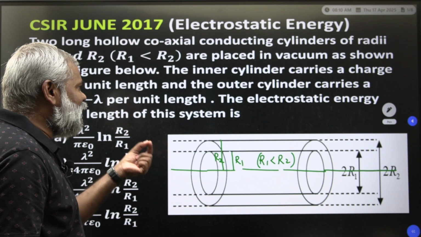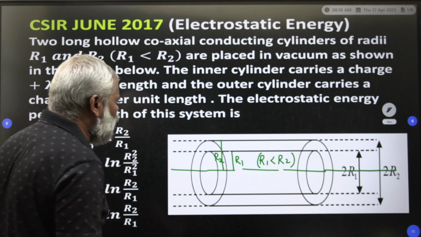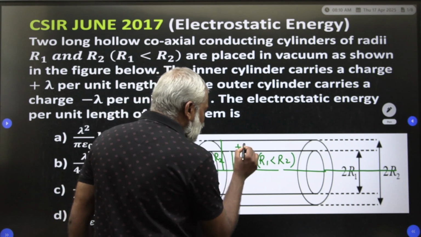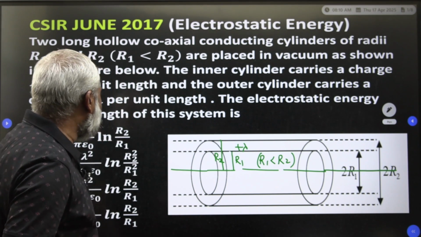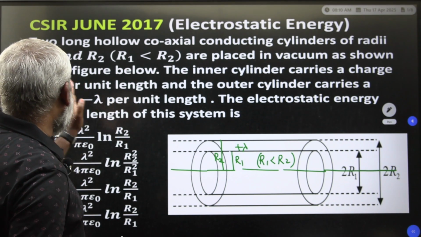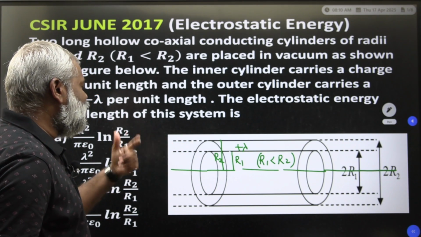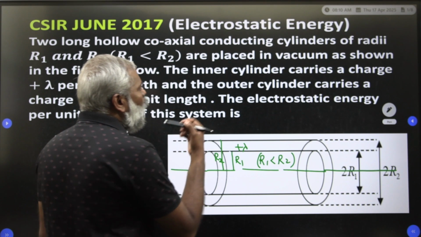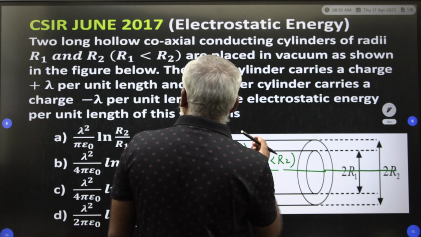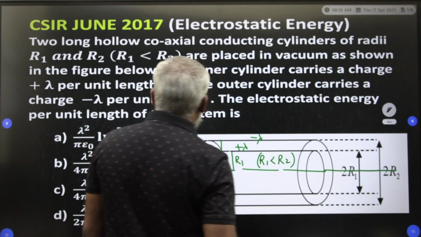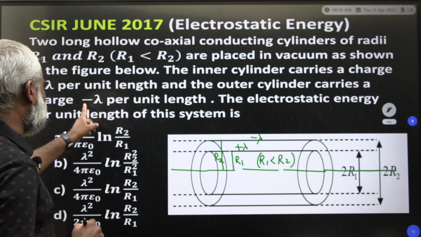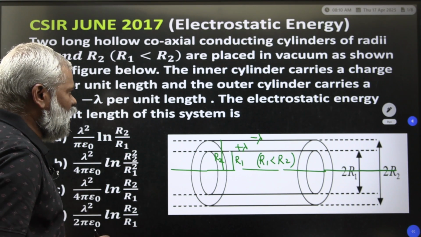The inner cylinder carries a charge plus lambda per unit length, the linear charge density. The outer cylinder carries a charge minus lambda per unit length.